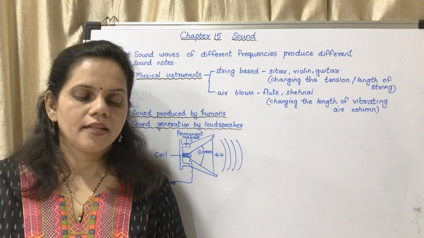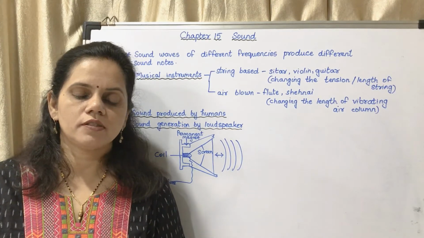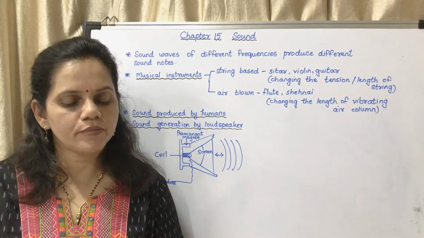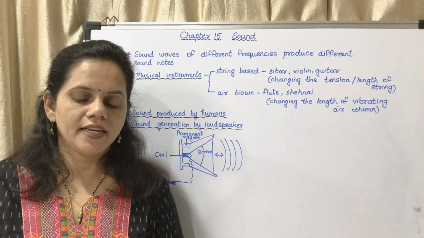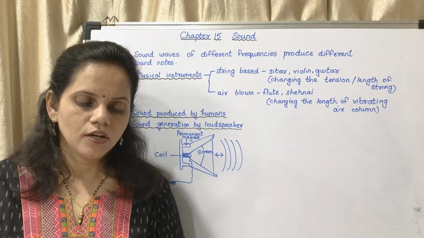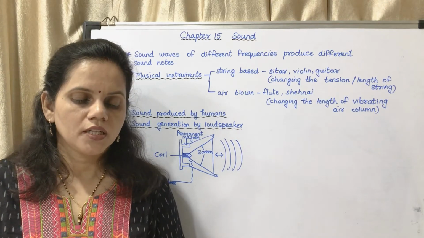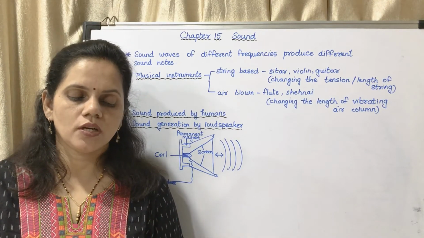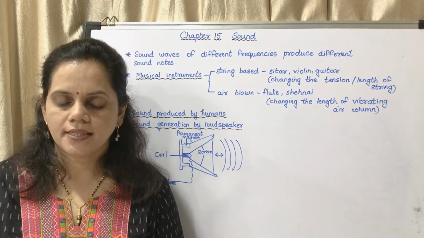Depending on the magnetic field created, the coil moves back and forth. The frequency and amplitude of the movement of the coil depends on the variation in the current flowing through the coil. As the coil moves, the conical screen of the loudspeaker which is attached to the coil also moves back and forth. Mark till there.